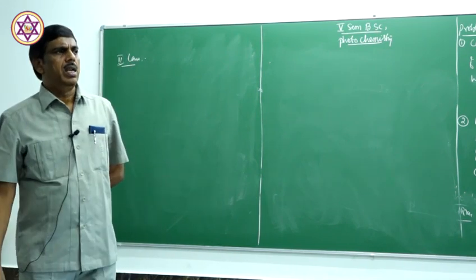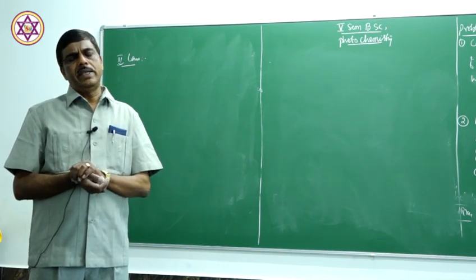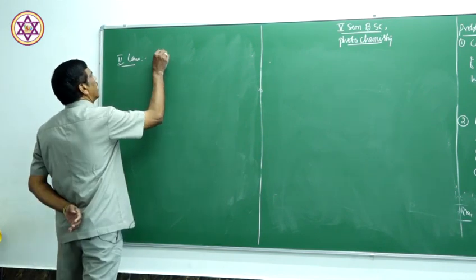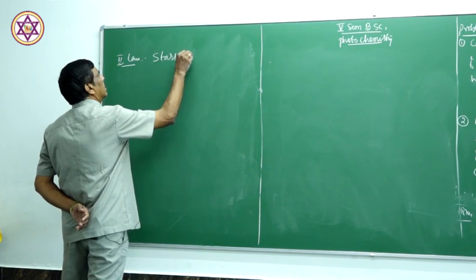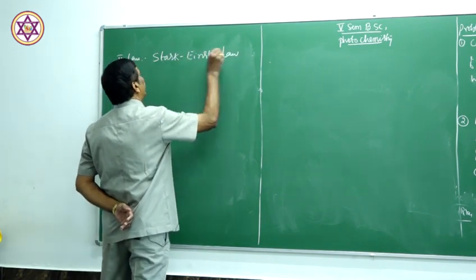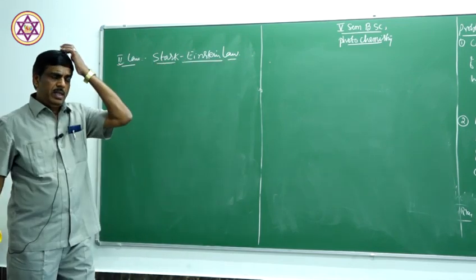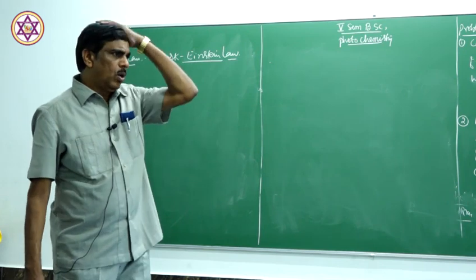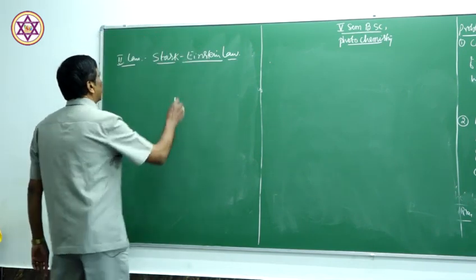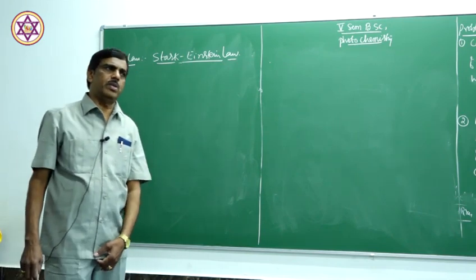This law is proposed by two eminent persons, Stark and Einstein. That's why this law is called the Stark-Einstein law. This law was proposed during the study of the quantum theory of radiations. They proposed the second law for photochemistry.